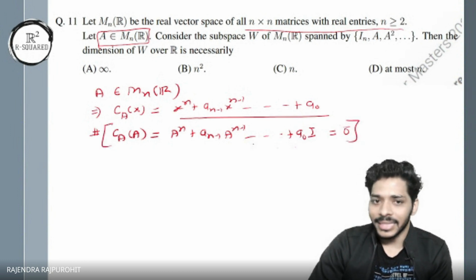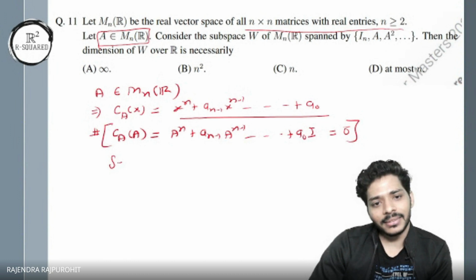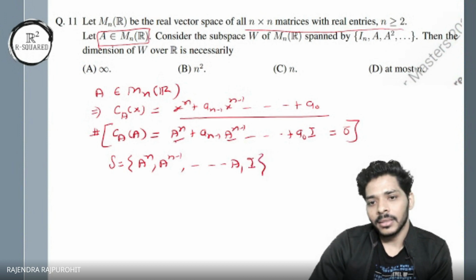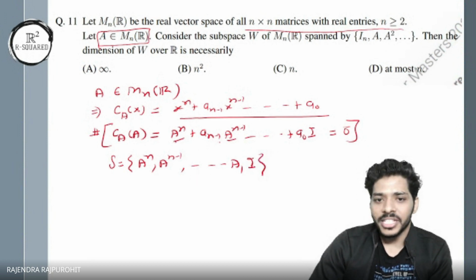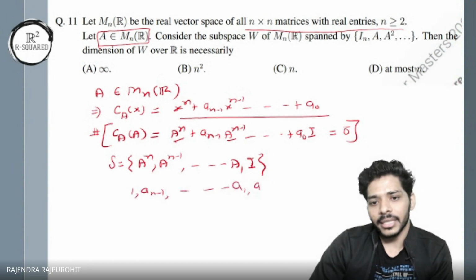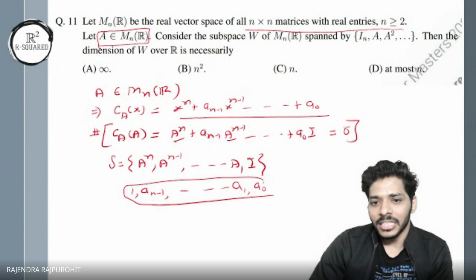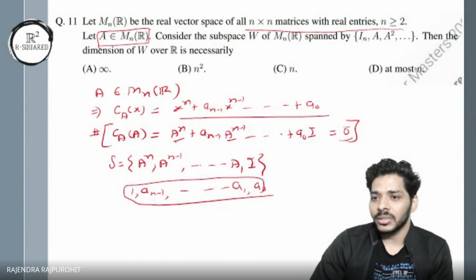Right? That means if I take a set S which contains A to the power n, A to the power n minus 1, and so on, A and the identity matrix, and I choose coefficients to be 1, a_{n-1}, and so on, a_1 and a_0, then with respect to these coefficients, if I take the linear combination, I get 0.